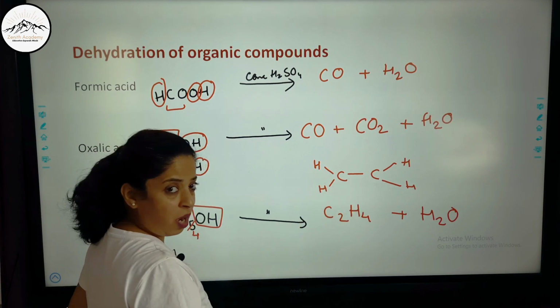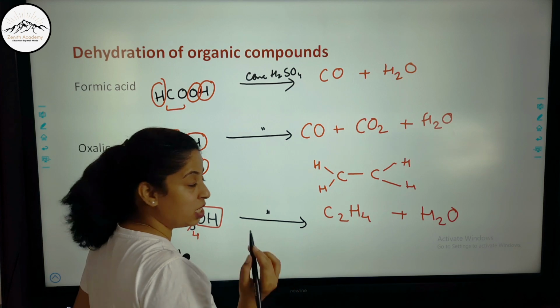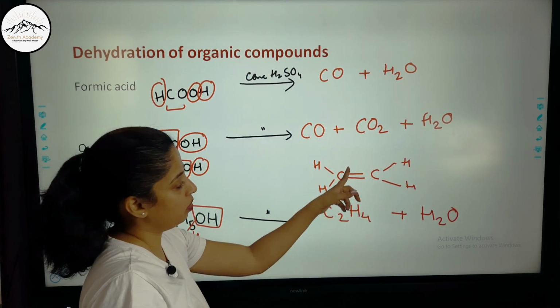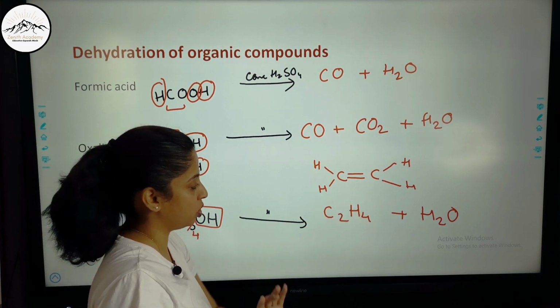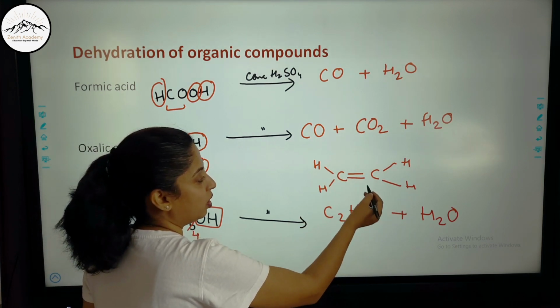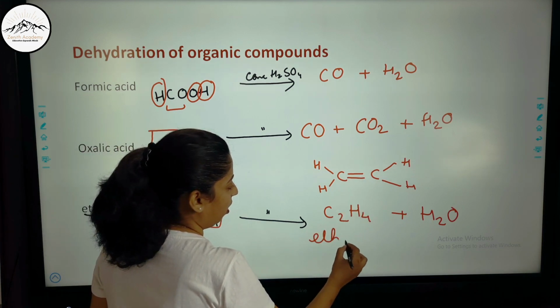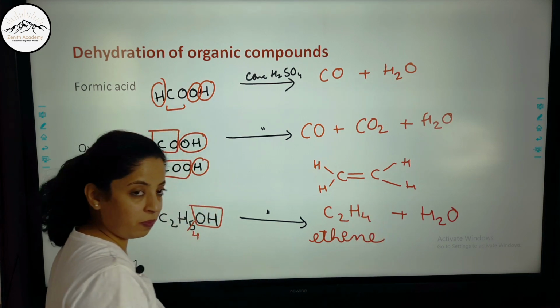Now is the valency of carbon satisfied? No, carbon has 1, 2, 3, but actually carbon has 4. So I can make a double bond here. Now are all the valencies of carbon satisfied? Yes, this has 4 and this also has 4. So what is this molecule with a double bond and 2 carbon atoms? 2 carbon atoms is eth, and since there is a double bond, it is an alkene, so it is ethene.